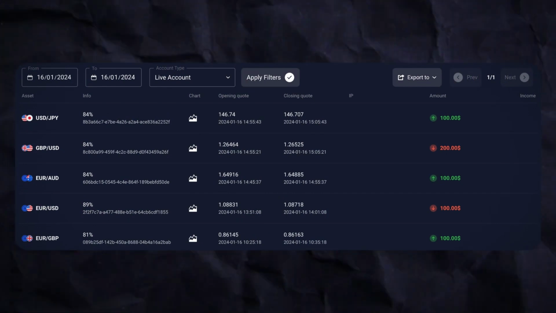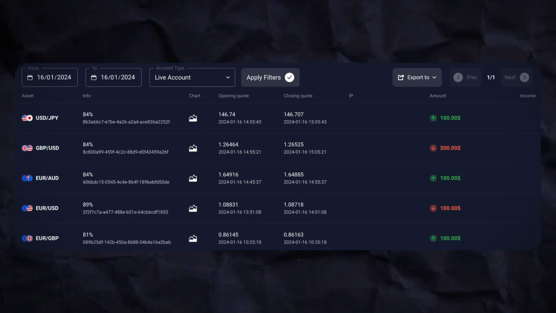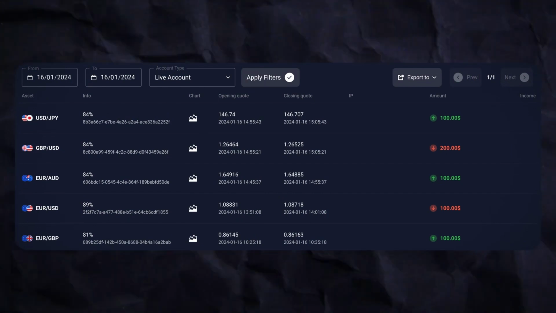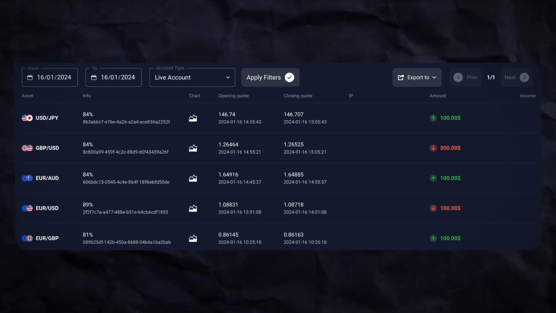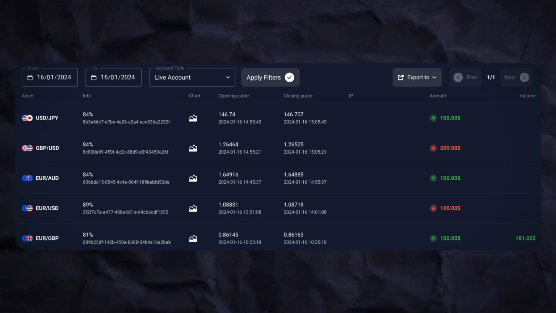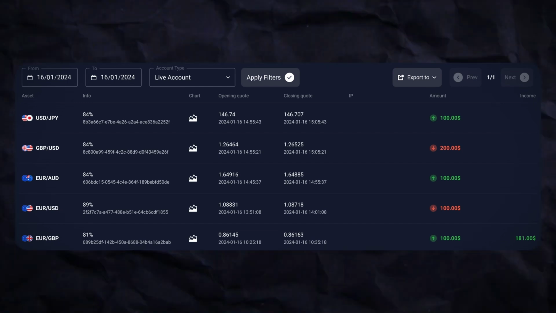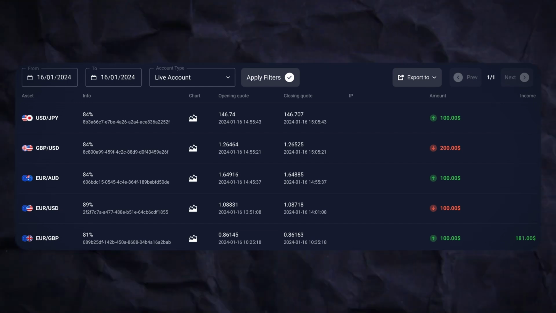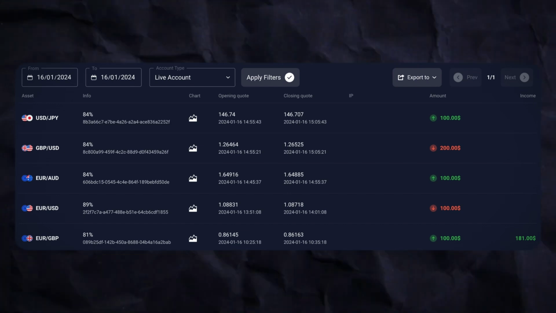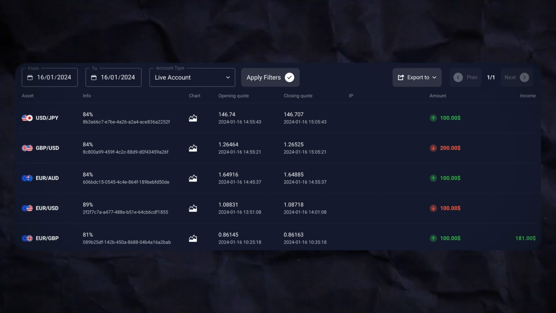So the first transaction the bot gave us was on the Euro GBP currency pair, and it gave us the signal for an uptrend, and we started with a profit, which is amazing news. Then it gave us a signal for Euro USD for a downtrend, and this deal was also closed in black. Then I was sitting there thinking, maybe I can stop making YouTube videos, I can stop everything, and the bot is going to work for me, you know. But what do you think happened next?